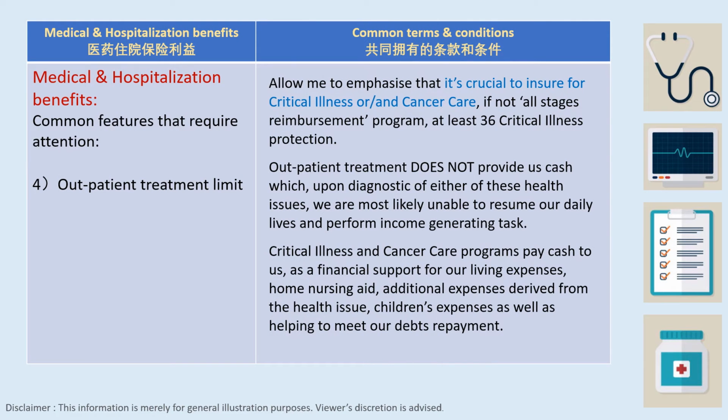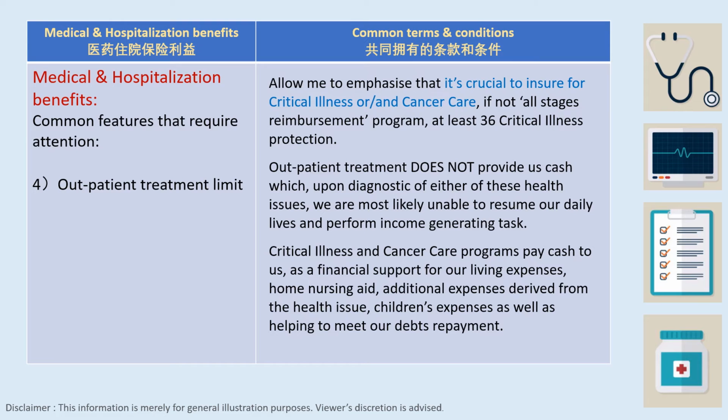Allow me to emphasize that it's crucial to insure for critical illness and cancer care. If you cannot subscribe to an all-stages reimbursement program, at least get yourself insured for 36 critical illness protection. Why?